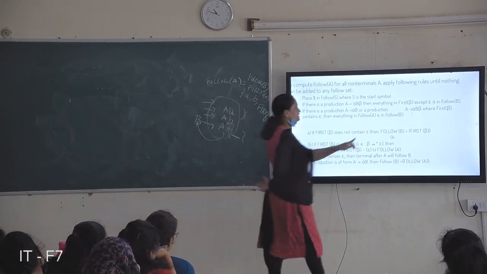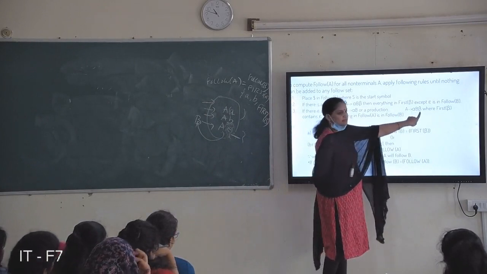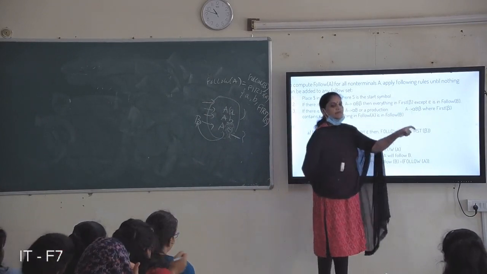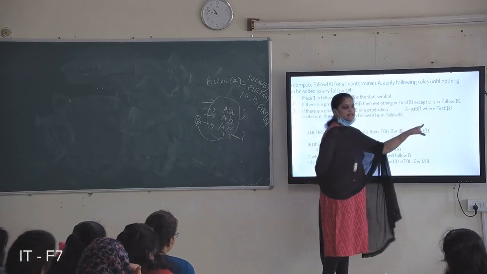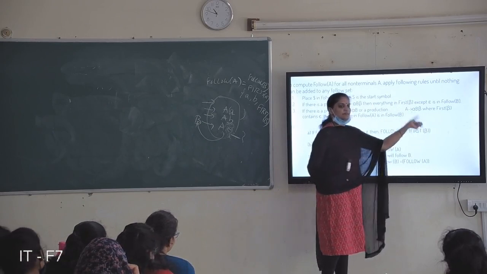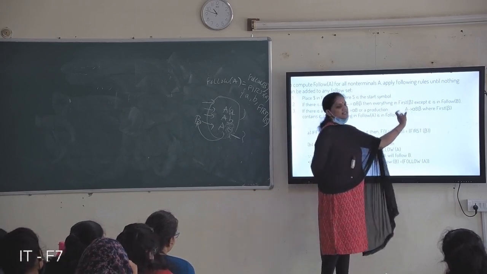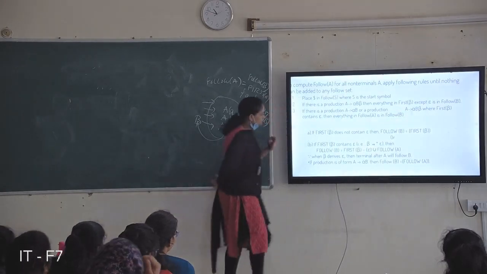You are finding follow of B, which is nothing but what is after B. Beta is there, so first of beta is included in follow of B. And if first of beta contains null, then after beta there are no symbols, which means whatever the symbols in follow of A are included in follow of B. That is the thing.